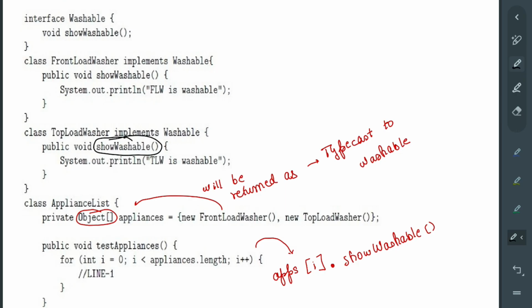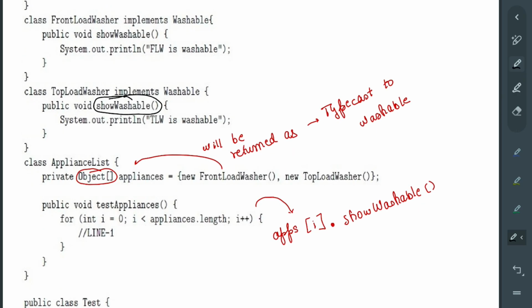How do we call that? So see, we are running a for loop. Okay, so how do we call a specific method on every element inside a list? Here we have the list, so I'm taking the list. On every element in the list we use the for loop and we access it by the index. Okay, so हमें index से पहले access करना पड़ेगा. हमारा लिस्ट का नाम क्या है? अप्लायंसेस. सो मैंने यहाँ पे शॉर्ट में लिखा है एप सेट आई. सो ये हमारा एक्सेस हो गया एंड हमें उस पे शो वॉशेबल का कॉल करना है.